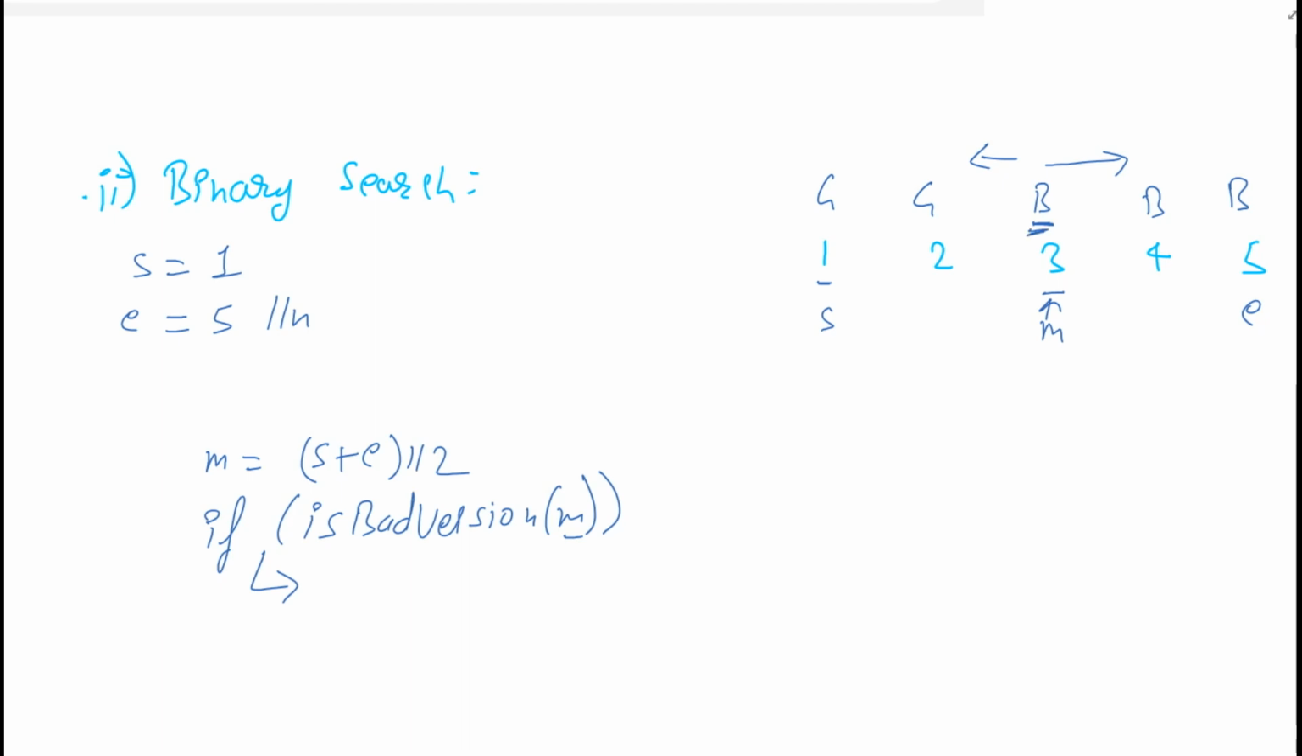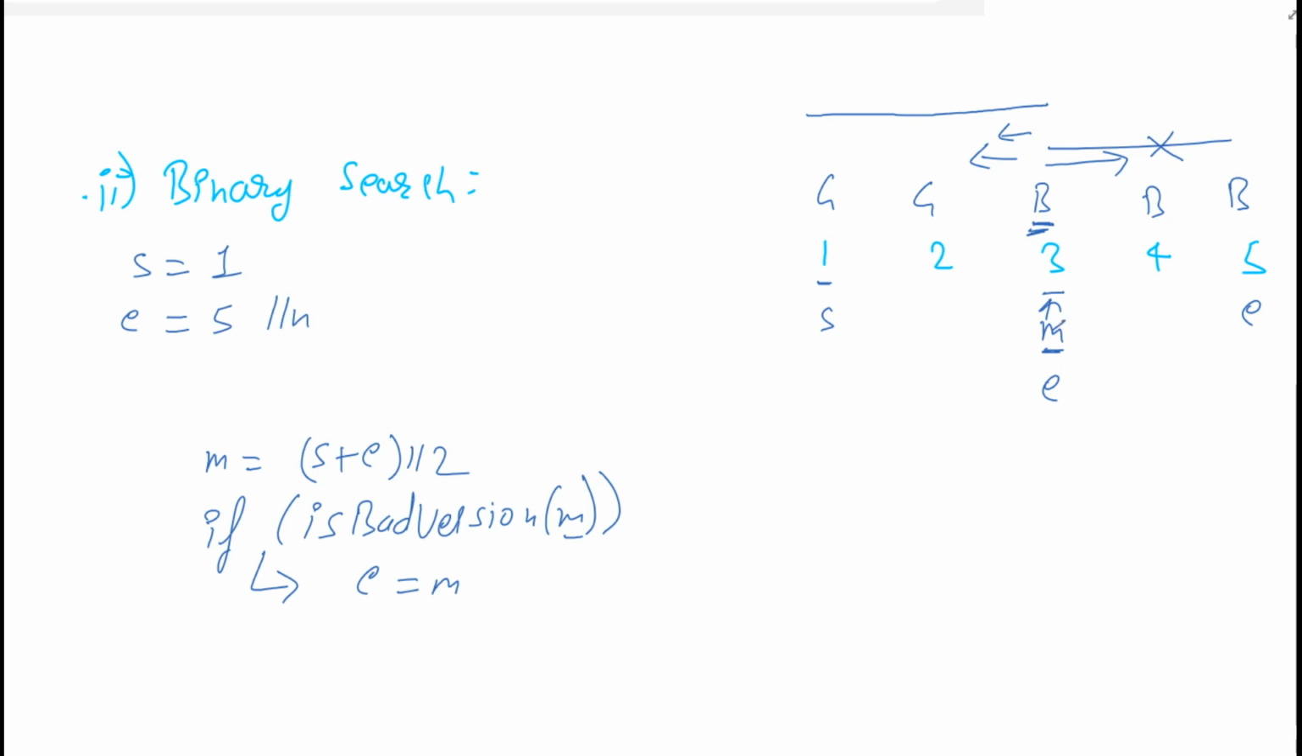So either this is the first occurrence of the B or the first occurrence of B is on the left side. So what we will do, we will ignore the right-hand side and we confine our search space from start to middle only. So we will update end equal to middle, because this middle value can also be our first occurrence of B, or it is on the left-hand side. Okay, now we have updated, but start will remain at the same position.